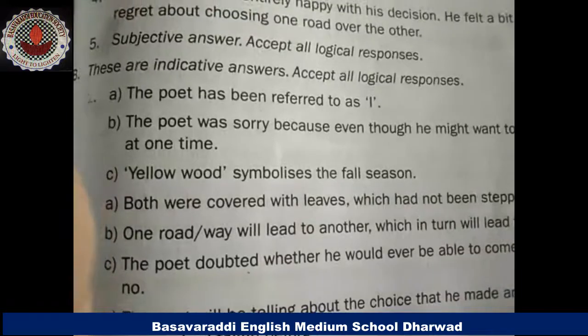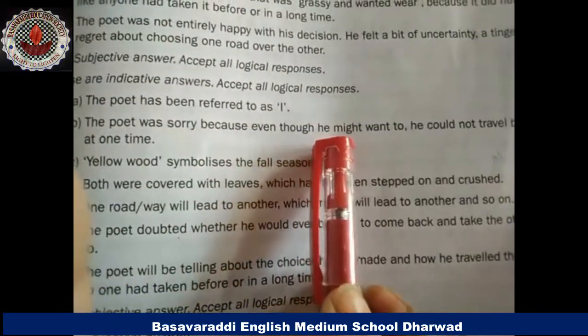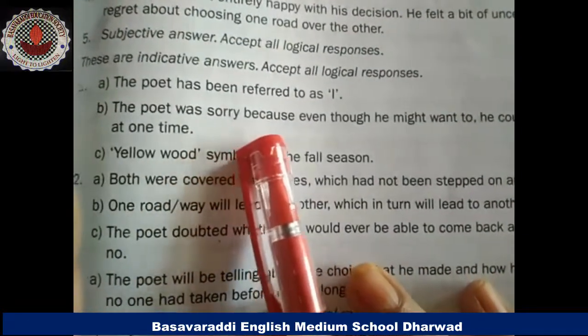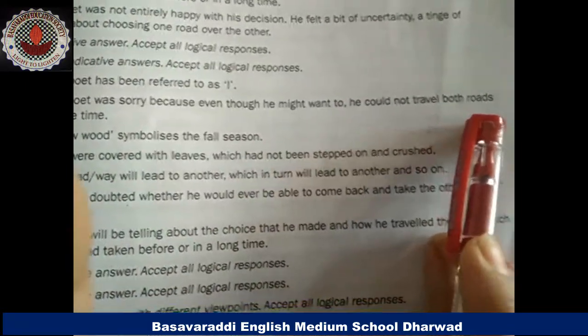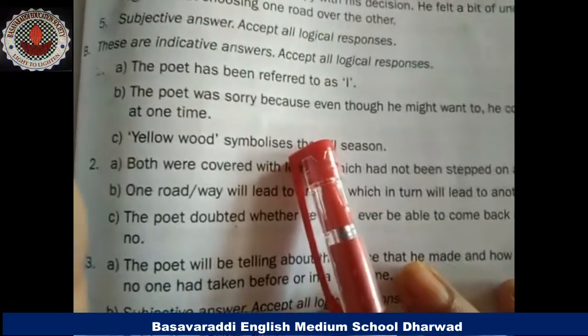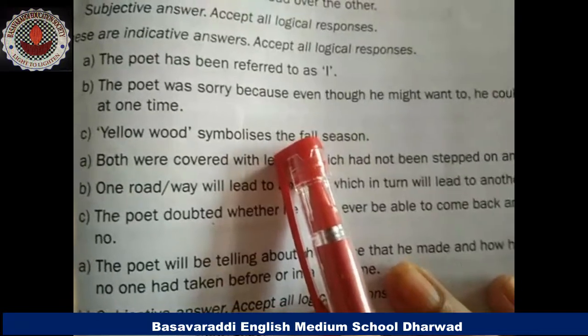B question, why was I sorry? He is saying sorry here. Why was it? The poet was sorry because even though he might want to, he could not travel both roads at one time. Simultaneously he can't take two paths, no? That's why he was a bit upset.